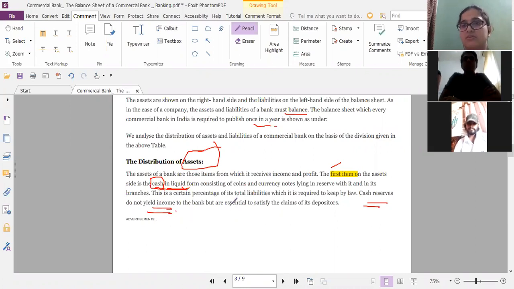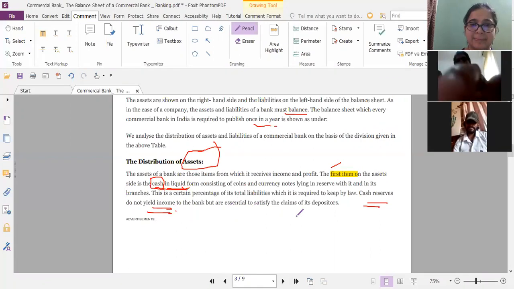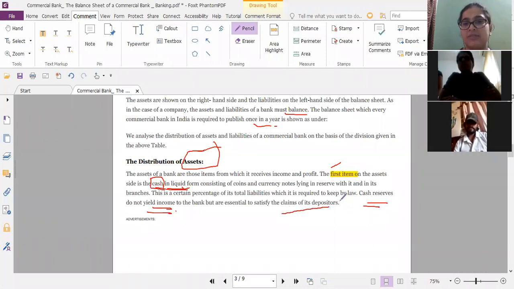Why is it important for the bank to keep it? Can anyone tell me? Why is it important for the bank to keep the cash? For the transaction, right? For the money the bank is holding of depositors, right?